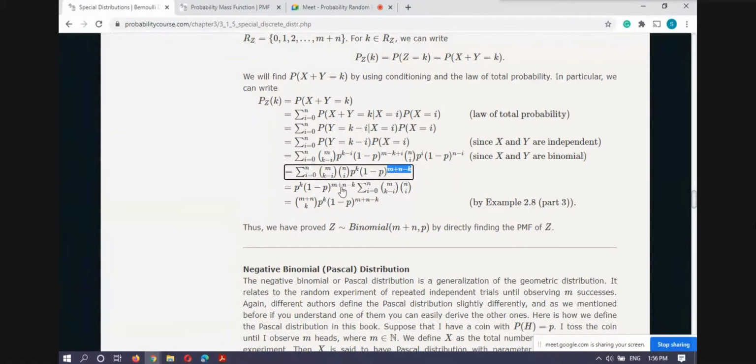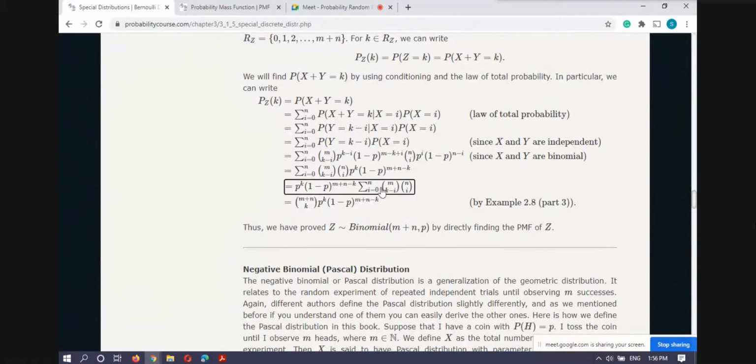Again you can see the index is ranging over i. So these terms, p raised to power k and 1 minus p raised to power m plus n minus k, are independent of the index i, so they can move out from this summation.